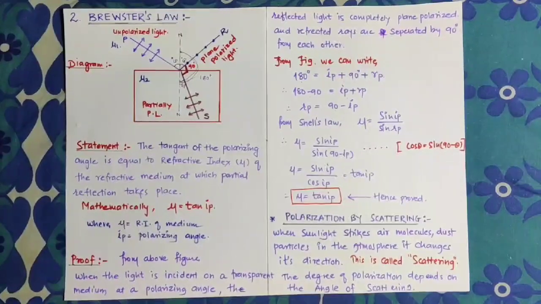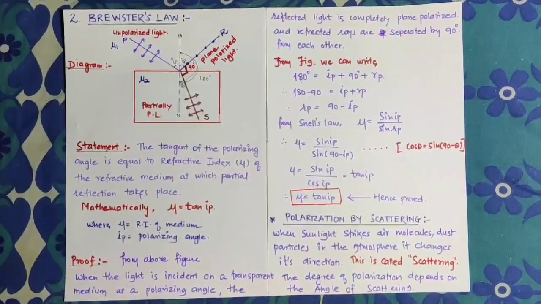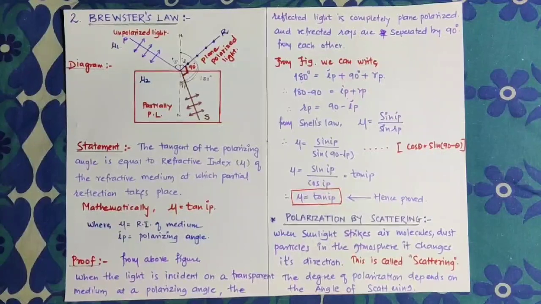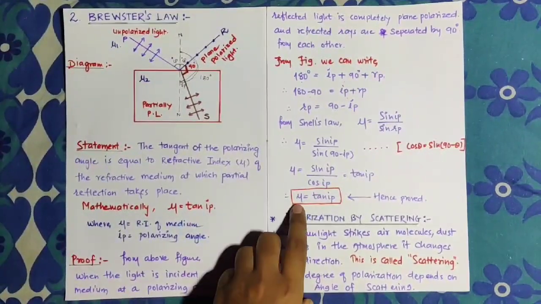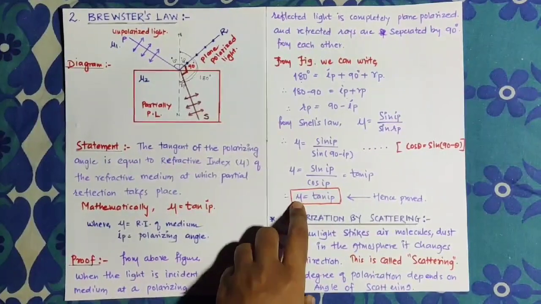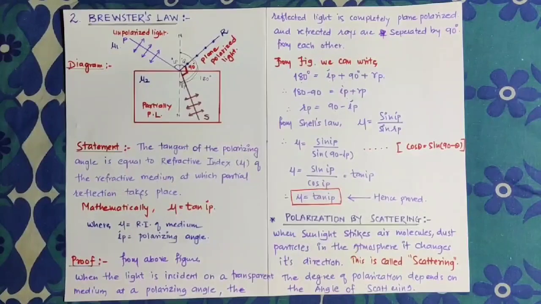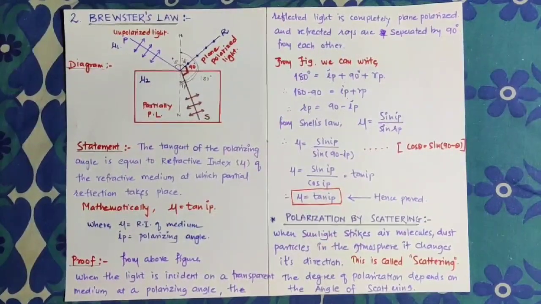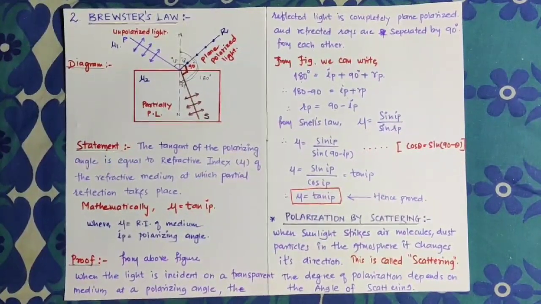This is called Brewster's law, and it holds for non-metallic surfaces. If you consider a polished metallic surface, you cannot find this relation, that the refractive index equals the tangent of the polarizing angle. This law is good for non-polished surfaces.